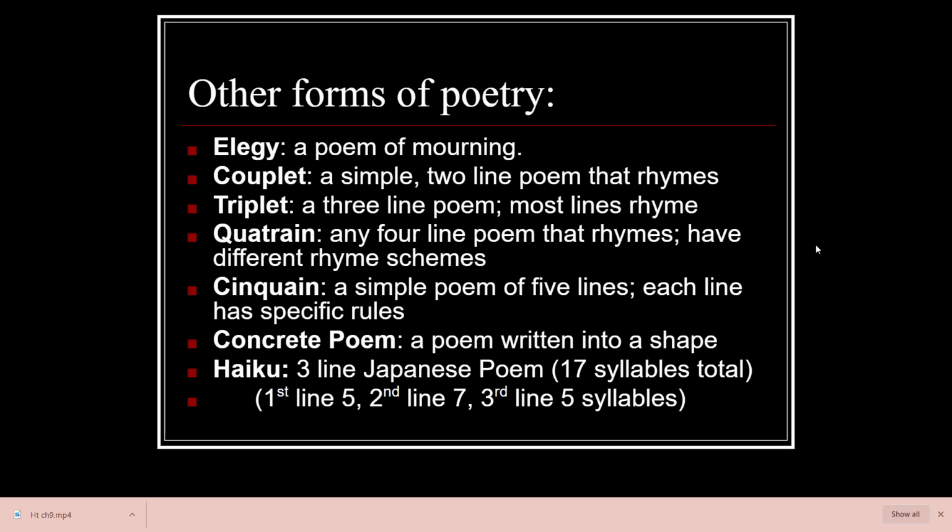A couplet is just 2 lines of a poem, but by themselves, they could be a poem by itself. So 2 lines could be a poem called a couplet, 3 lines a triplet, 4 lines a quatrain, 5 lines a cinquain. A concrete poem is written into a shape. So if it's about a penguin, it might be in the shape of a penguin. A haiku, 3 lines, not 5. 17 syllables in the poem every time. So there are forms, and we have to pay attention to the syllables and the sounds and the length.